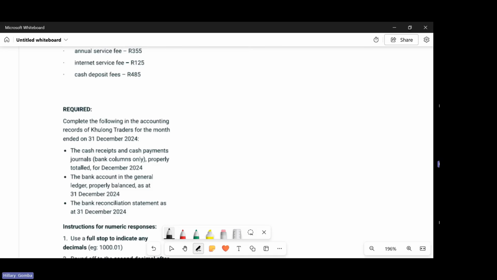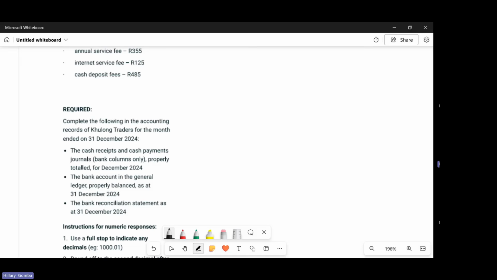But if it's us, the business, who made the error, it's easier for us to go back and rectify it and correct it. For example, let's say the transaction that they gave you says we received 5,000 Rand from a client, but instead our bookkeeper recorded it as 500 Rand. So you can see it's things that are affecting the business side, not the bank.